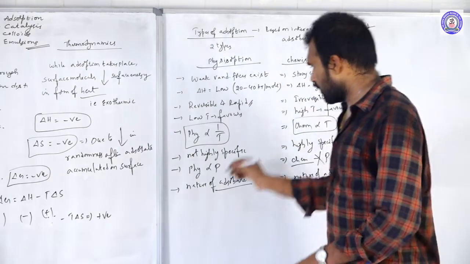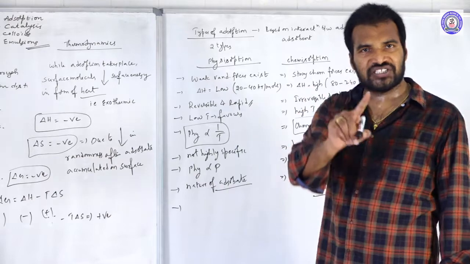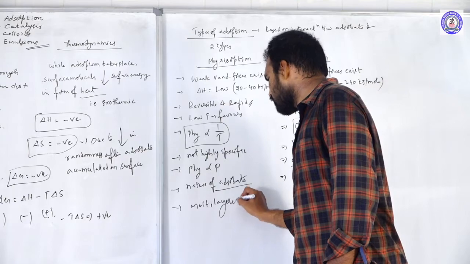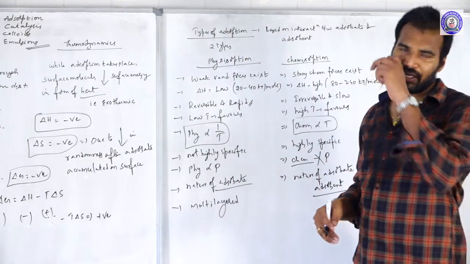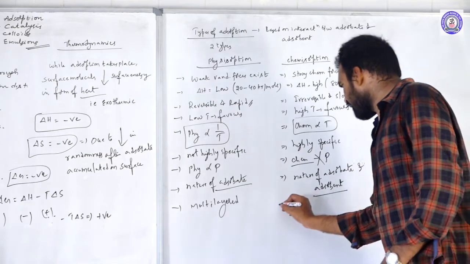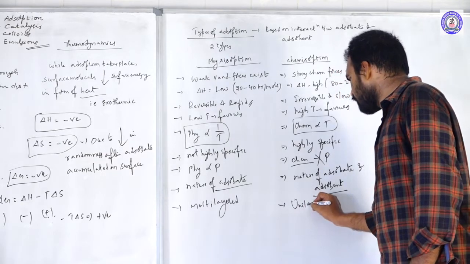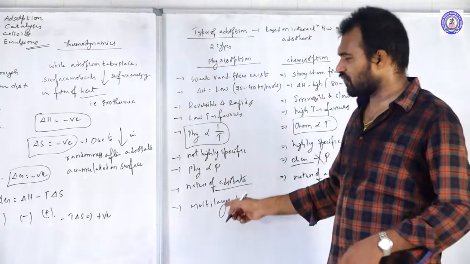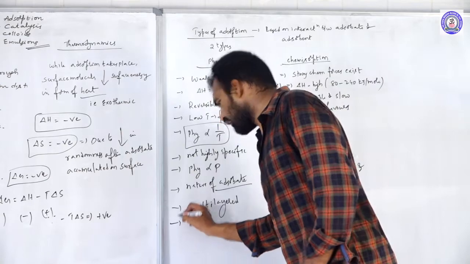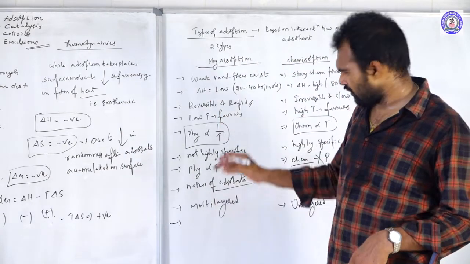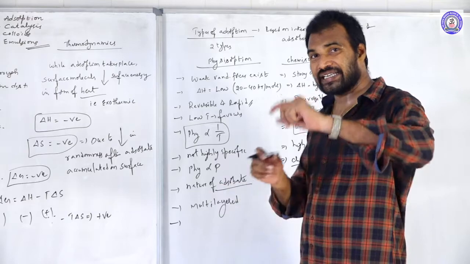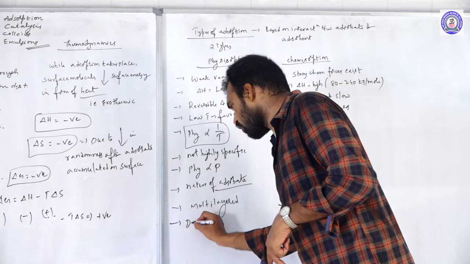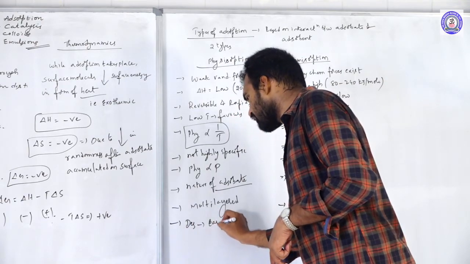Clear? And most important, physisorption is multi-layered. Many layers form on the surface, not a single layer, whereas chemisorption is unilayered. And ease of desorption: though many layers are there, the interaction between adsorbate and adsorbent is lesser, so desorption is easy.